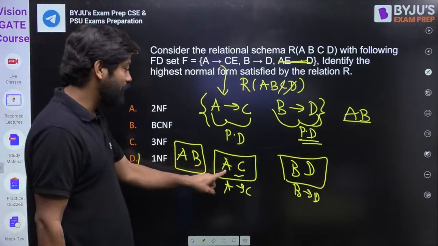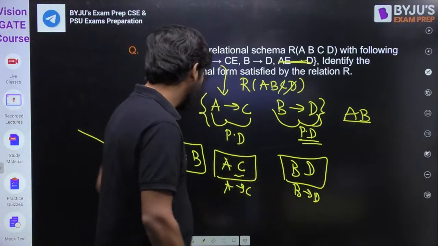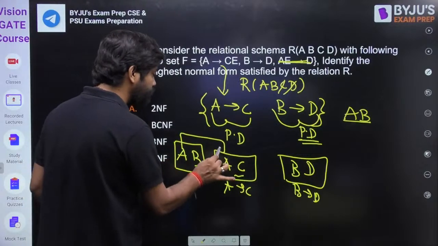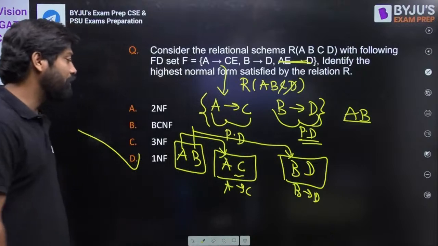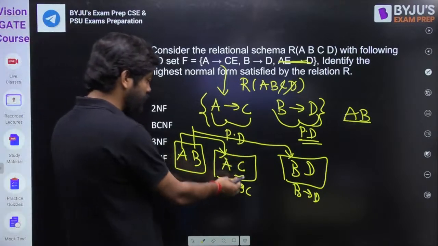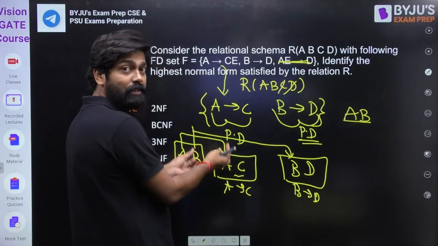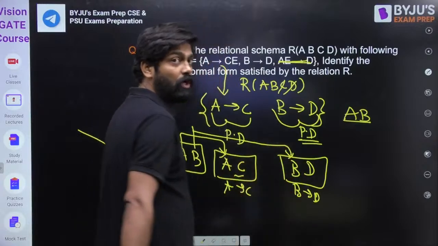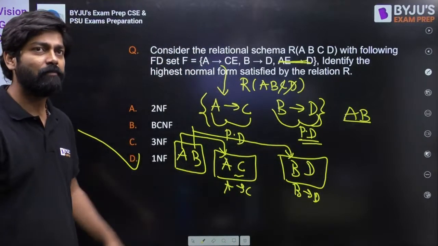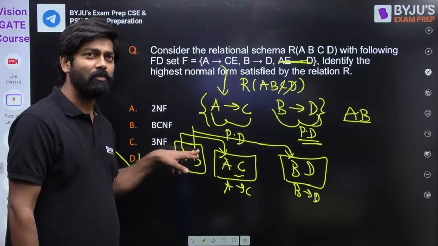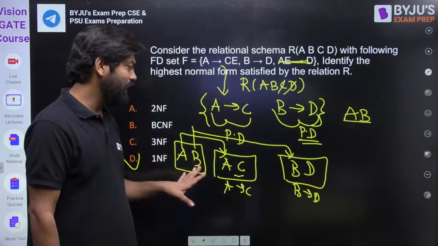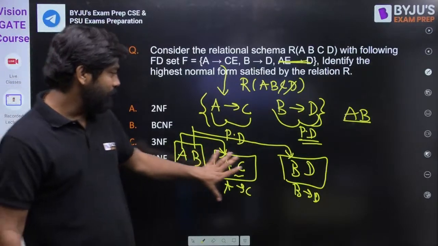For this one, A is the key. For this one, B is the key. And this A is referring to this one, and this B is referring to this one. Now you can merge them, my dear friend. Now you can merge this one, A, B, C, and the result of this one you can merge with this one. So now it is lossless and dependency preserving also. Here in AB we don't have any non-trivial FD. I think this one is clear. So how many tables are required?